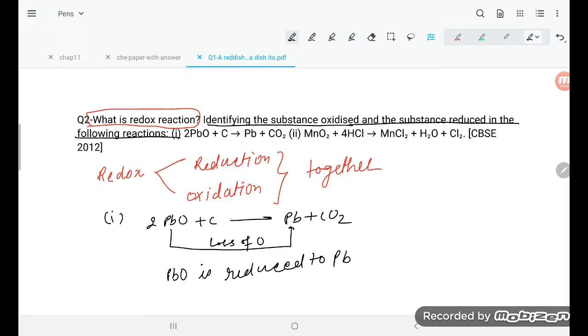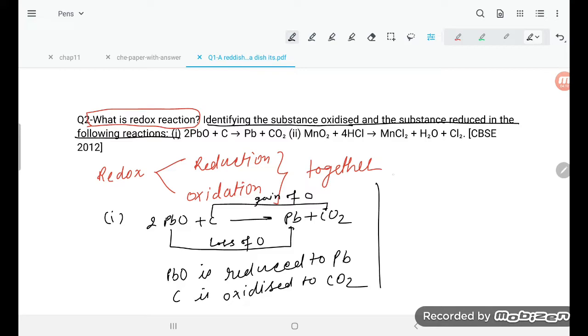Another, you see, carbon is getting oxygen. So gain of oxygen means carbon is oxidized. Carbon is oxidized to CO2. So this is the first equation we got to know. Now go for the second one. What is the second one saying, student?